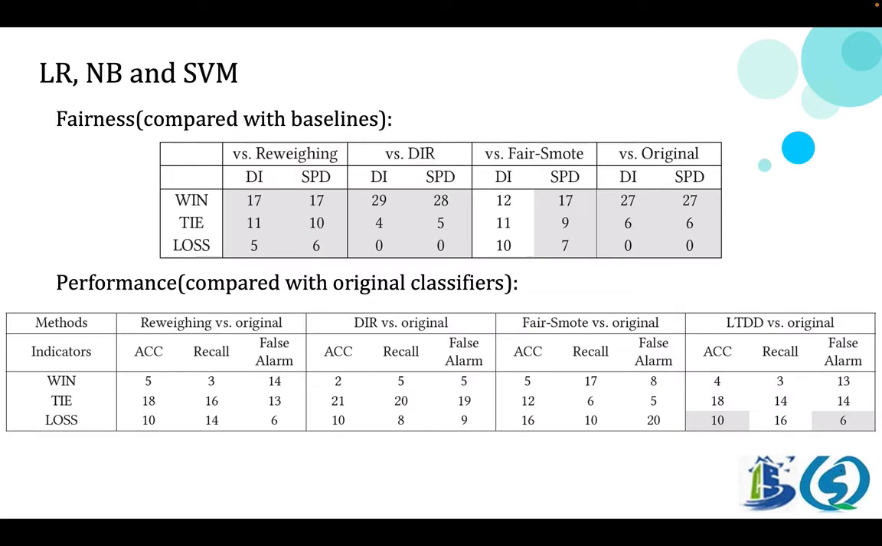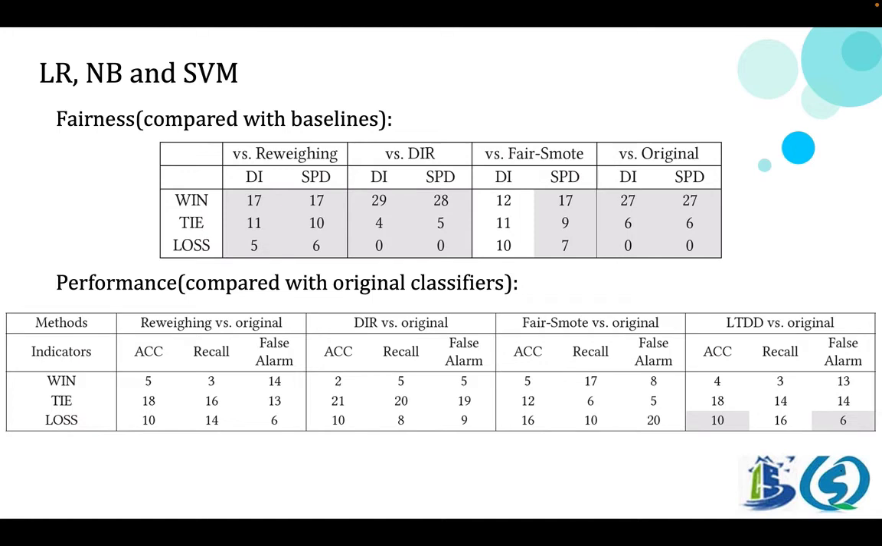Then, we verify how our method compares with the state-of-the-art fairness algorithms under different classifiers. We also conduct our experiments under 2 other classifiers, naive Bayes and support vector machine. We show the comparison of fairness metrics for the 3 classifiers in the above table. We count the number of win, tie, and loss cases compared with the baselines and summarize the results of the 3 classifiers together.